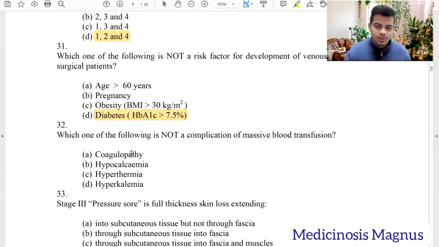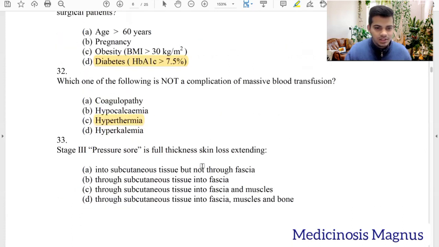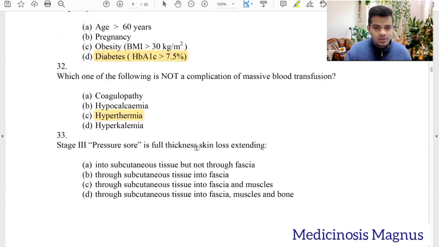Massive blood transfusion can cause coagulopathy, yes. Hypocalcemia, yes. Hypothermia, no. Hypothermia can be seen, but not hyperthermia. Hyperkalemia, yes. So stage 3 pressure sore is full thickness skin loss extending to subcutaneous tissue, but not through fascia. Yes. So pressure sores like stage 1 is just the superficial skin. The skin is intact; it's not breached. Stage 2 is usually when the epidermis or dermis is involved. But stage 3 is entering the subcutaneous tissue, and stage 4 is going into the fascia.